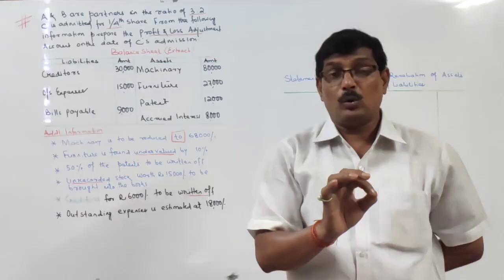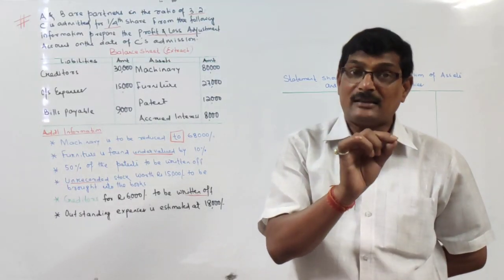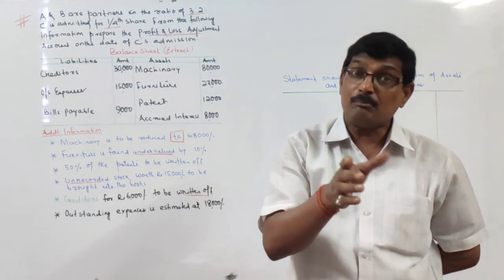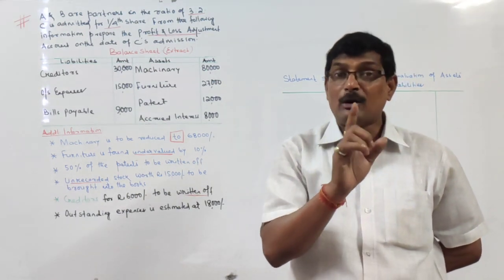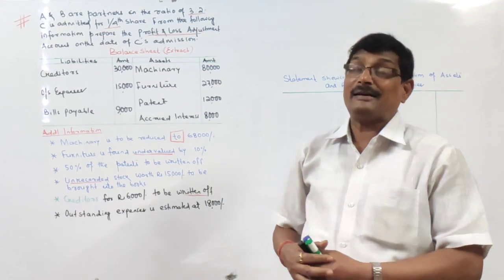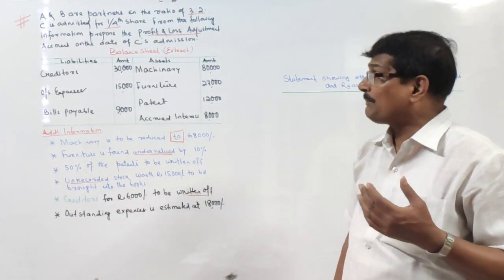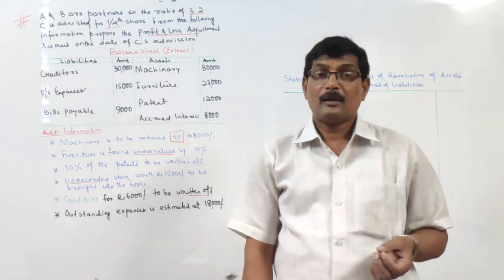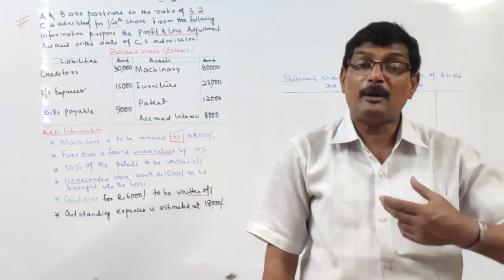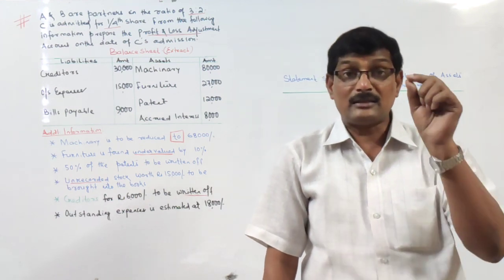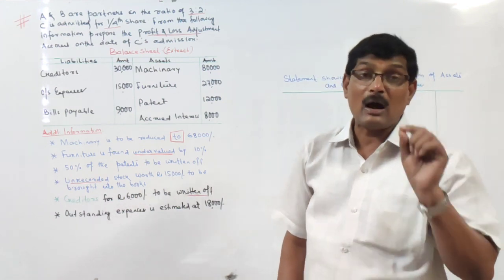So if we have given the effect to the assets and liabilities by passing some journal entries, the assets and liabilities are bound to be shown at the revalued figure or the revised figure. But now if the partners have decided not to change the value, what will happen? Now in future C will enjoy the benefit, right? So now A and B will insist that C should compensate. Now how is it to be done?